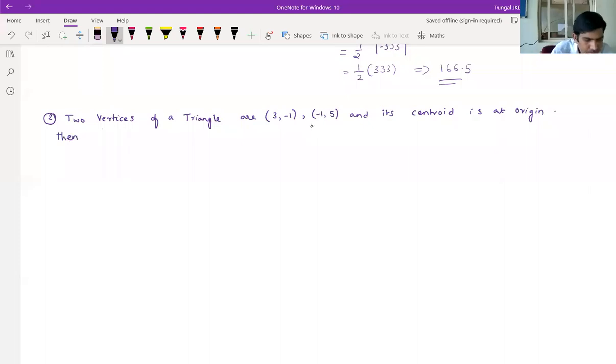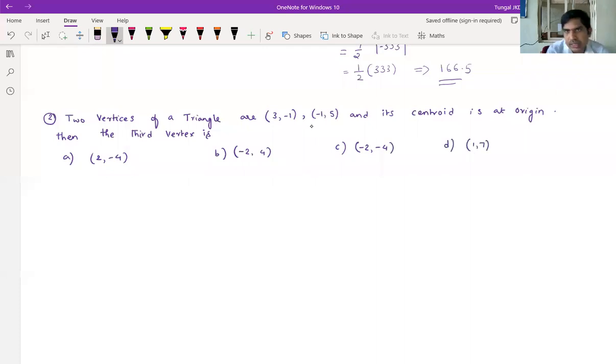Then the third vertex is... options. First option 2 comma minus 4. Second option minus 2 comma 4. Third option minus 2 comma minus 4. Fourth option 1 comma 7.